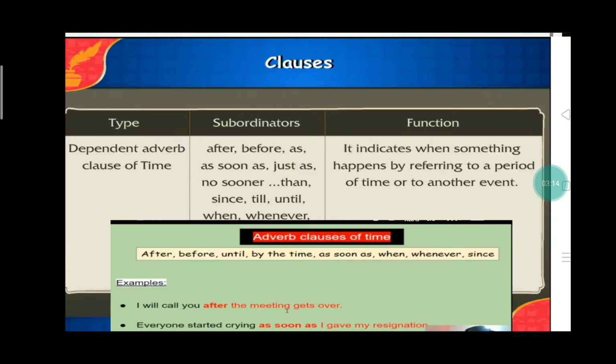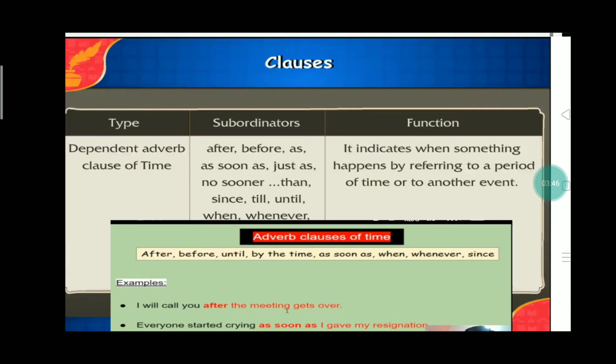First one, that is adverb clause of time. This kind of adverb clause is introduced by subordinating conjunctions like after, before, as soon as, just as, no sooner than, since, till, until, when, wherever. Let us see an example. I will call you after the meeting gets over. Now, what is the adverb clause, children? After the meeting gets over.